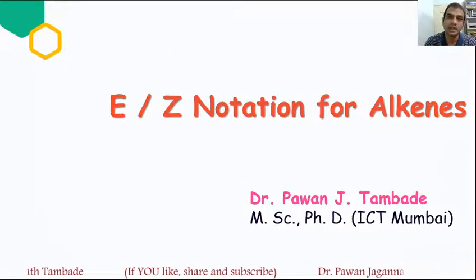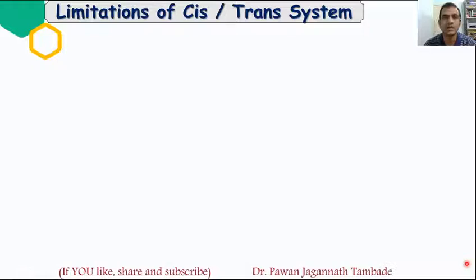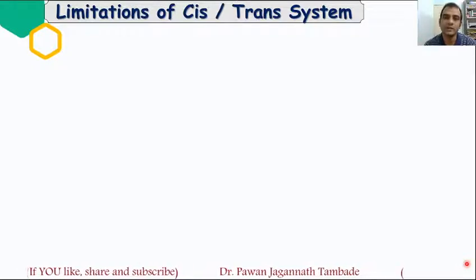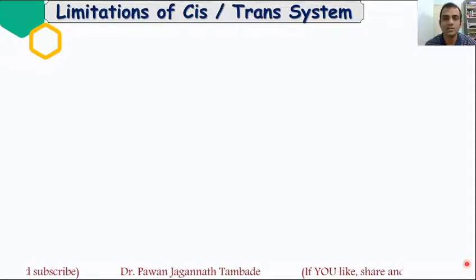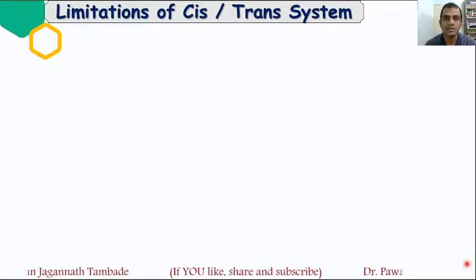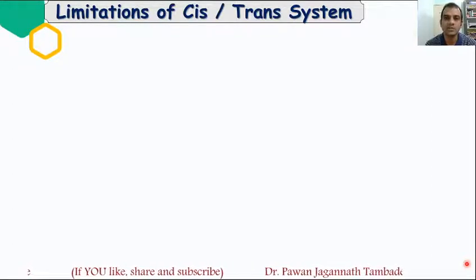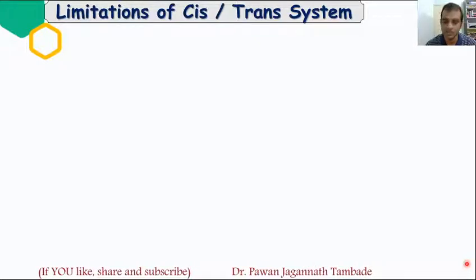Dear friends, in the last video lecture, we saw the concept of cis-trans isomerism, and we are aware that across a carbon-carbon double bond, if similar atoms or groups are present on the same side, then that structure is called cis. And across a carbon-carbon double bond, if similar atoms or groups are present opposite to each other, then such a structure is named the trans isomer. We also saw that there are certain limitations of the cis and trans isomerism system.